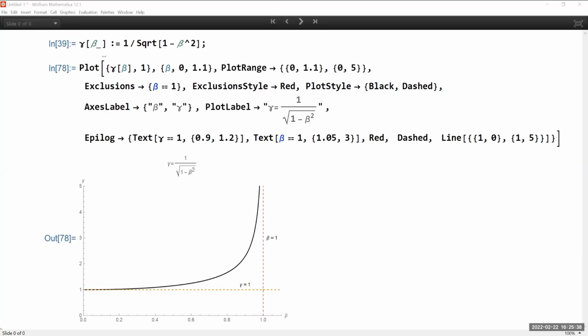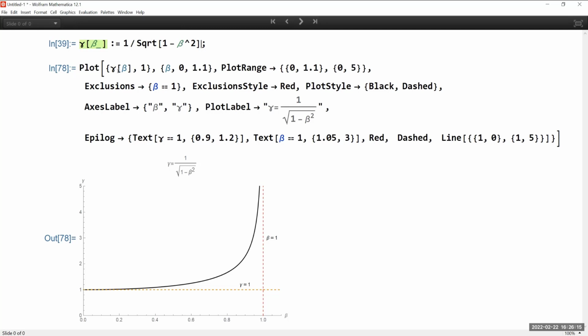Okay, what I have in here, I have defined the gamma function of beta, where beta is equal to v over c. It's the ratio, basically, of the velocity expressed in terms of c. If you can clearly see, here is a definition of the function itself: 1 over square root of 1 minus beta squared. Does that make sense to you guys? That v over c is beta, and actually that's how we always call it, even in lecture. It is the ratio of the velocity with respect to the speed of light. So this is the function.